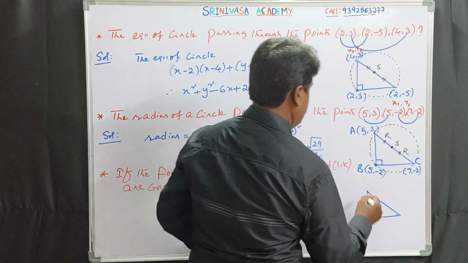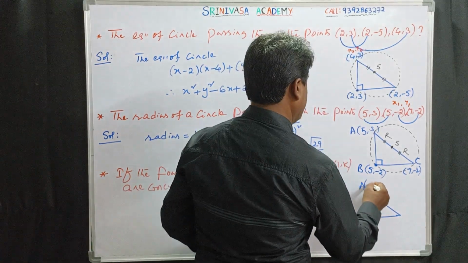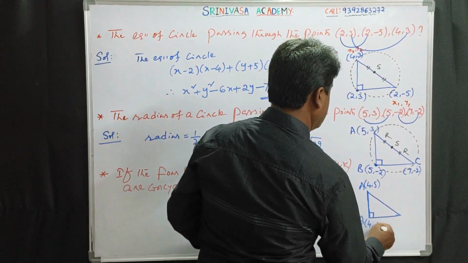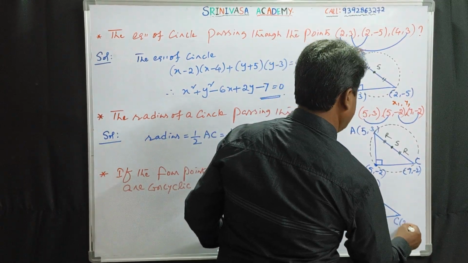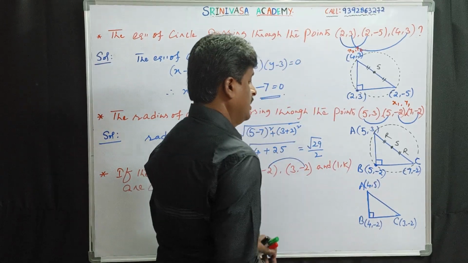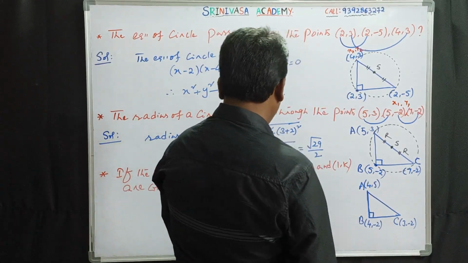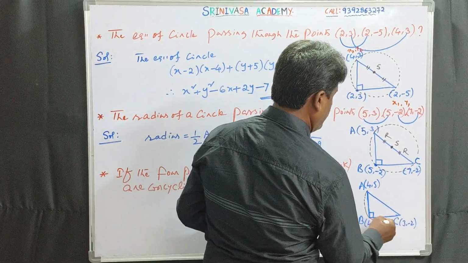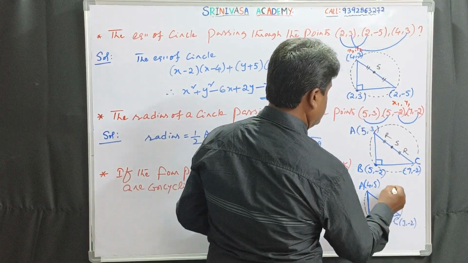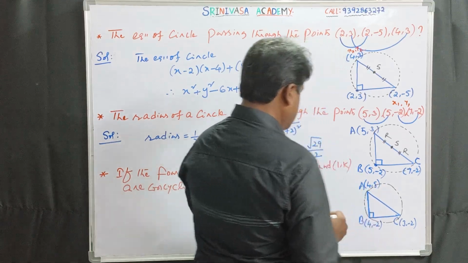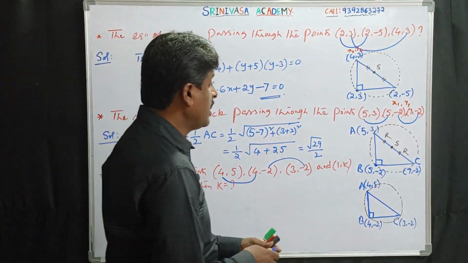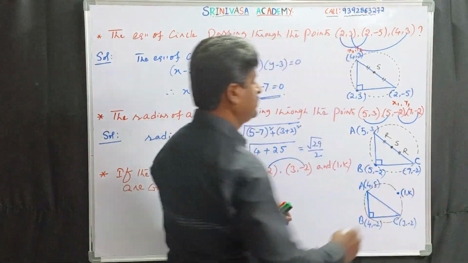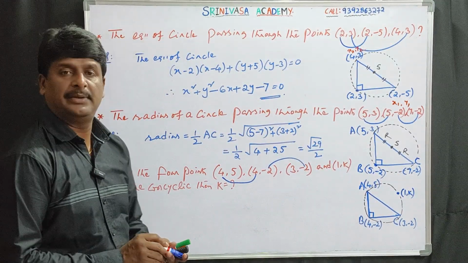Capital A (4, 5). Capital B, this is the orthocenter. Capital C (3, -2). And somewhere the point (1, k) is also there. This is the circumcircle. Somewhere on the circle is (1, k).